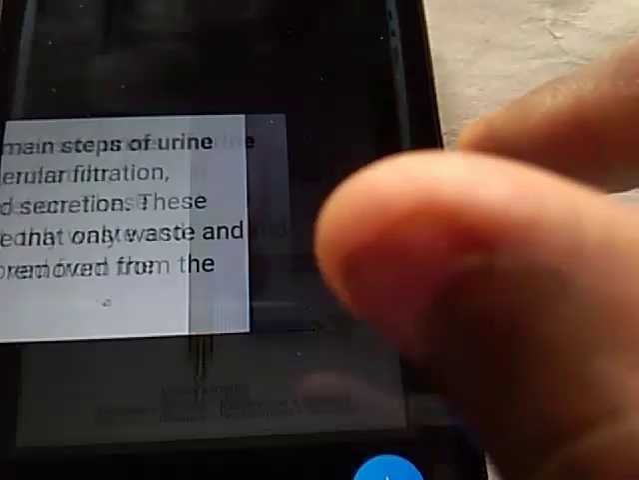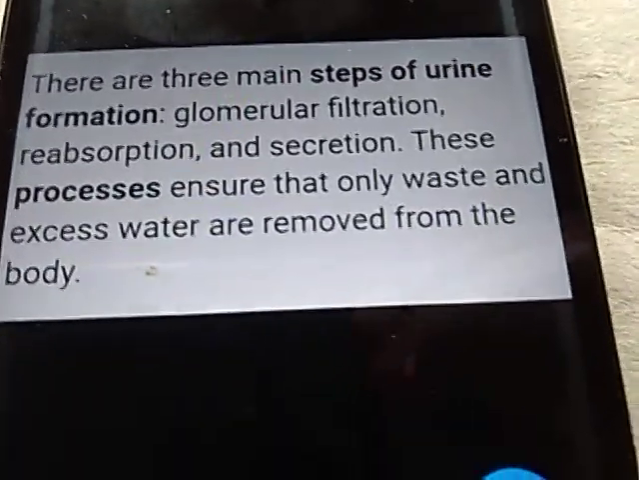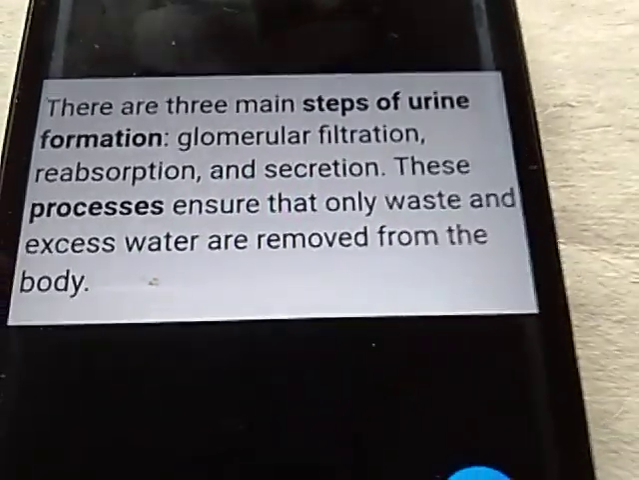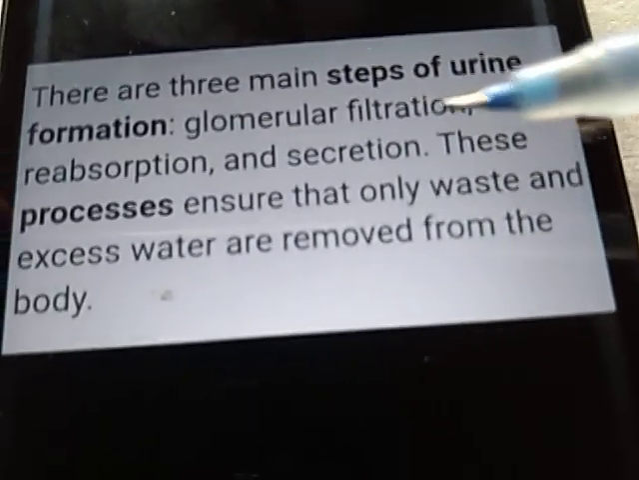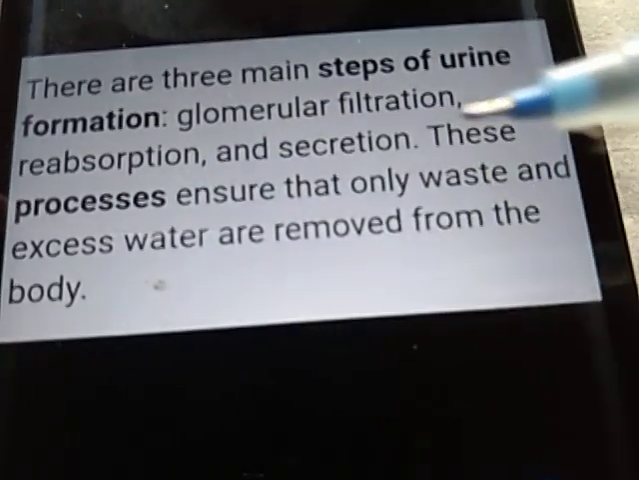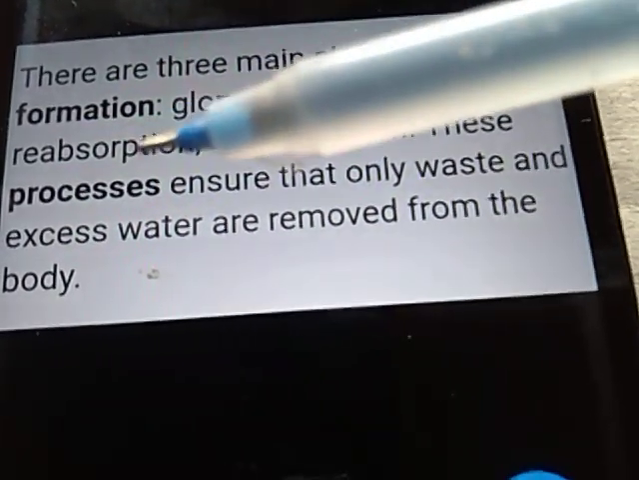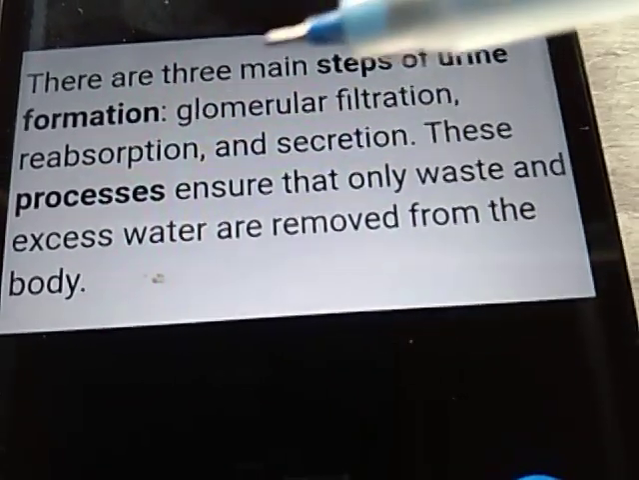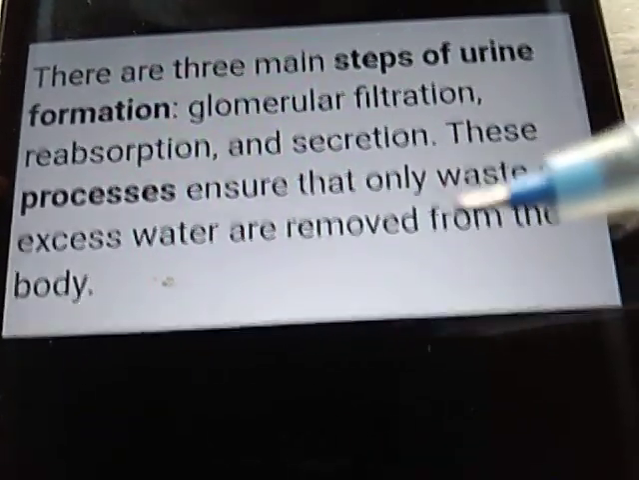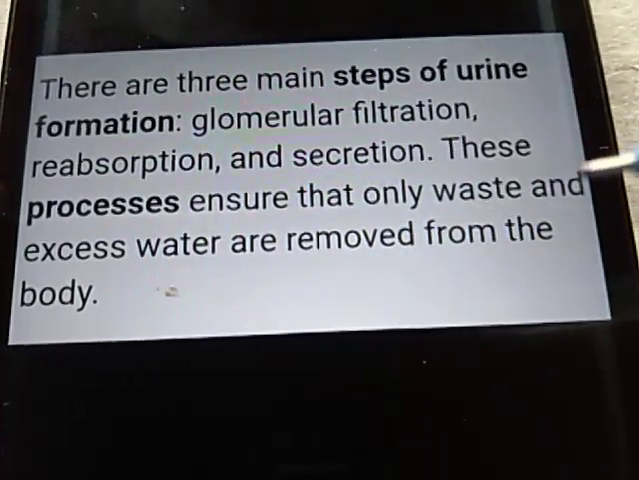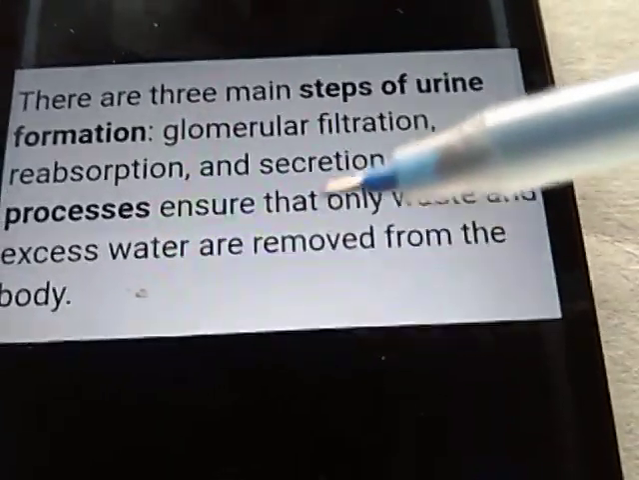Okay, now the steps of urine formation in kidneys or in the nephron. There are three steps mainly: glomerular filtration, reabsorption, and secretion. After these three processes, the fluid that is left is called urine. The process ensures that only waste and excess water are removed from the body.